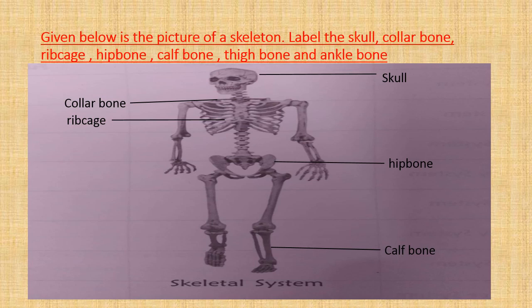And the lower end of calf bone forms the outer part of the ankle joint. The main function of calf bone is to combine with the shin bone, and it will provide stability to the ankle joint. So basically the function of calf bone is to provide stability to the ankle joint.